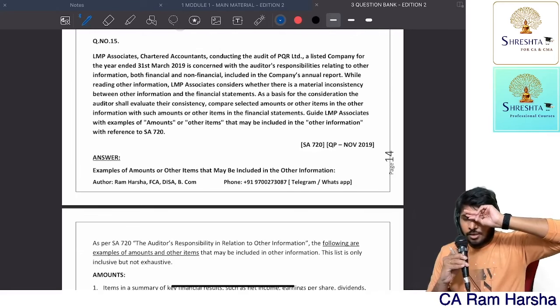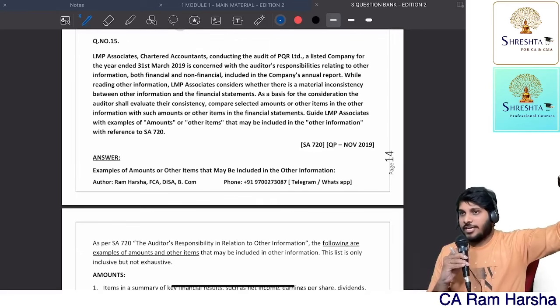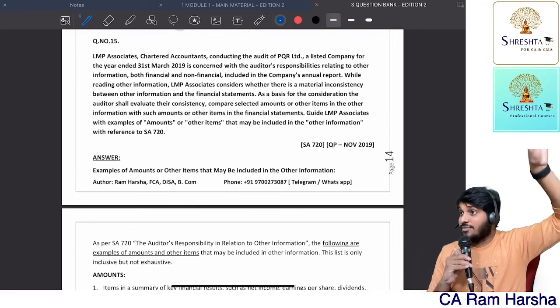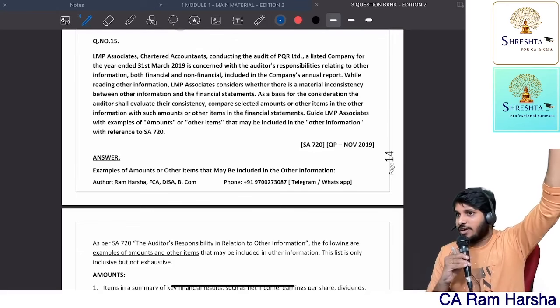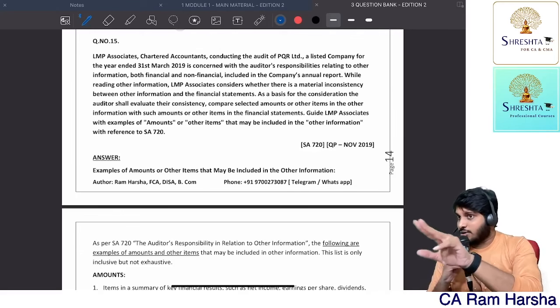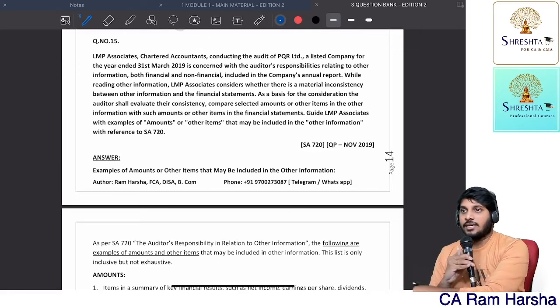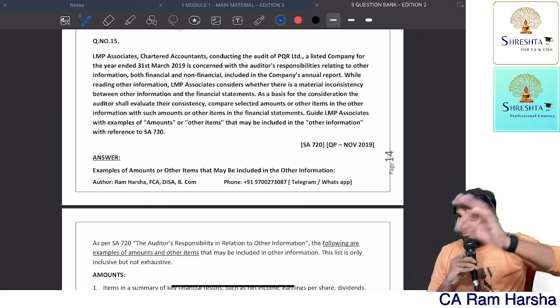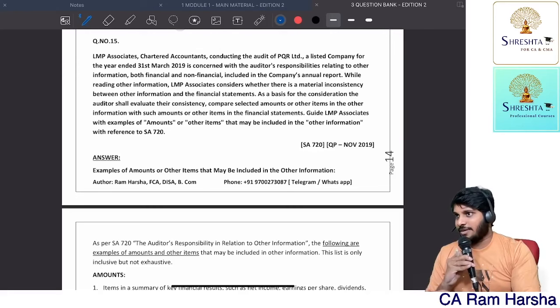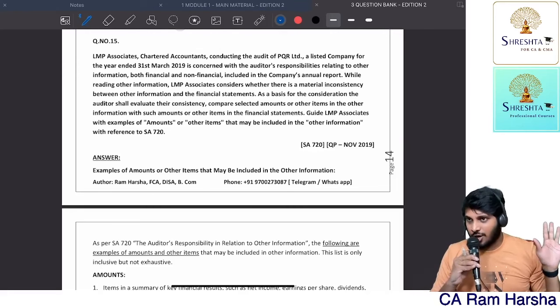Not December 20, November 2020. Getting the point? The January 21 attempt is there, no? January 21 attempt questions were covered. May 21, December 21, May 22, November 22: these 4 attempts were not updated in this. We are going to update that. In these past 3-4 attempts, MTPs and RTPs we didn't update. We are updating again. All that we will discuss when we discuss the question bank.